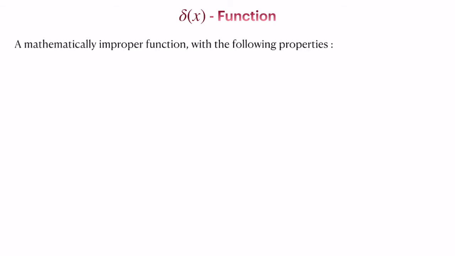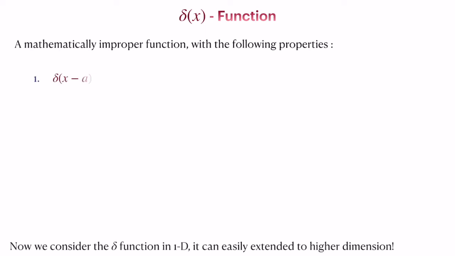Okay, let's start with the definition of the delta function. The Dirac delta function is a mathematically improper function with the following properties. It is mainly identified by its properties. Two of these important properties are given as follows. First one, delta of x minus a is equal to 0 for x not equal to a.